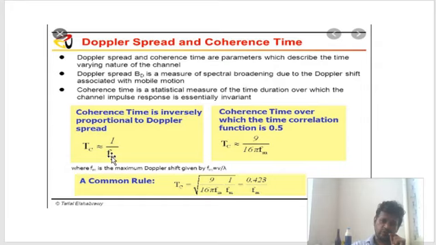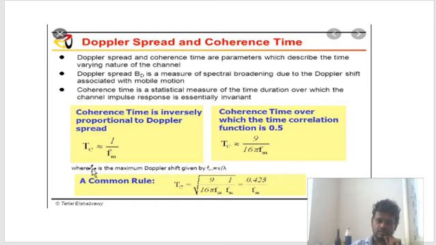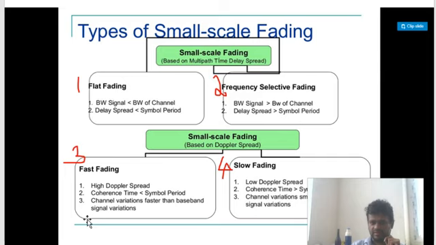And less Doppler spread will mean more coherence time, and more coherence time will mean what? More stable. So more stable means less Doppler spread.